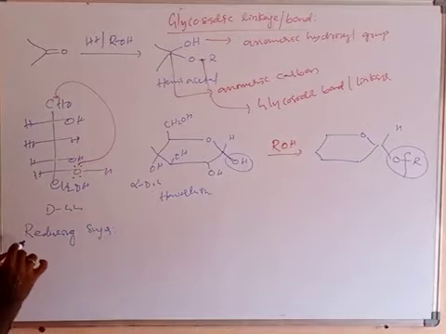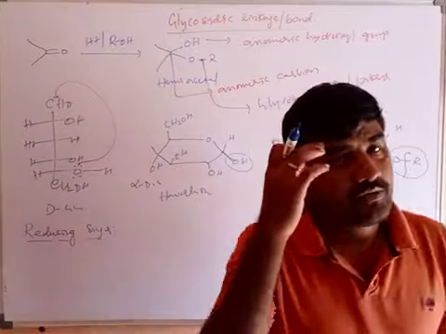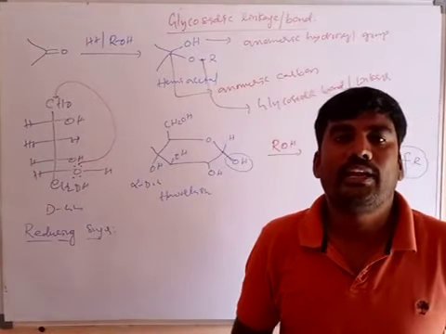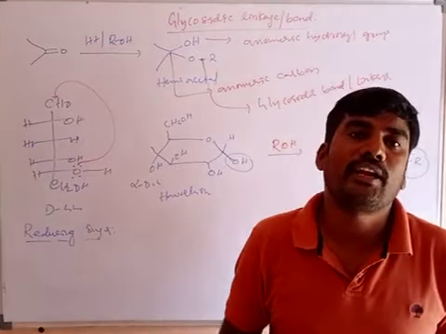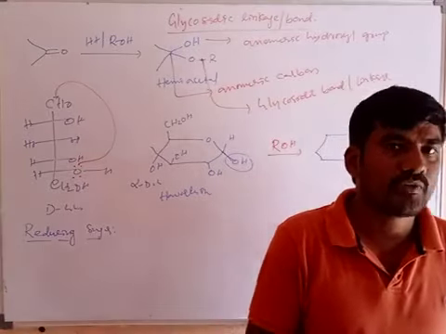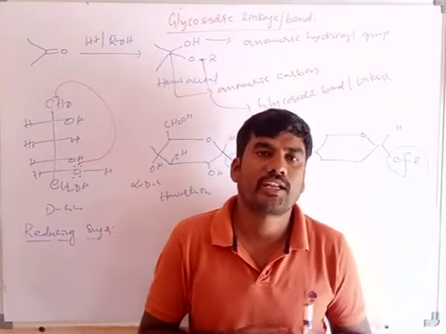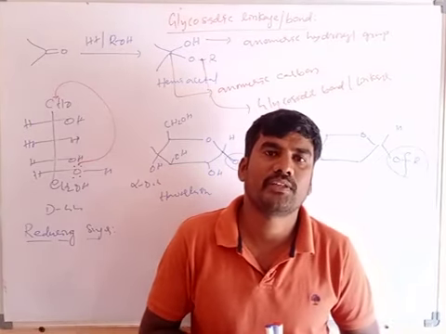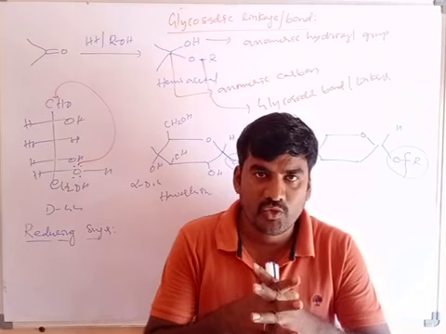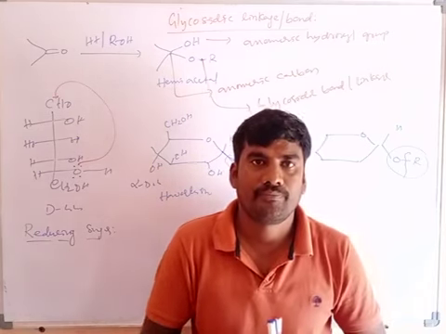What are reducing sugars? The carbohydrates which contain an anomeric hydroxyl group. Anomeric hydroxyl groups are responsible for the reducing property, for the oxidation.